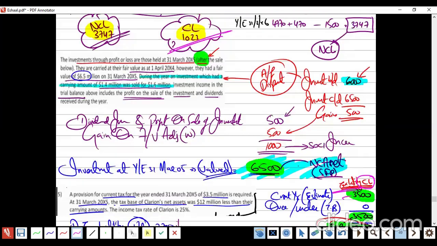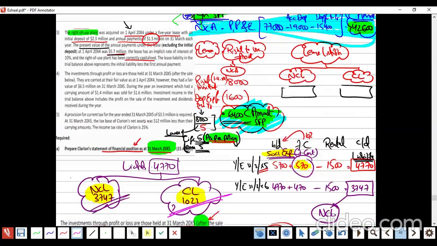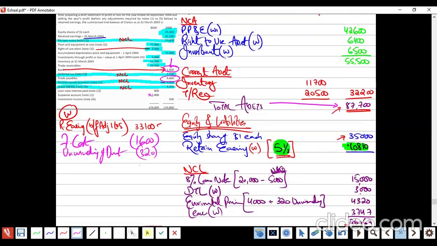Then unwinding of discount 320, I'm going to reduce finance cost. Now I'm going to reduce my profit. Depreciation 15,400, going to reduce my profit, which is part of retained earning, right or wrong? Till here easy? Because we solved each and everything.